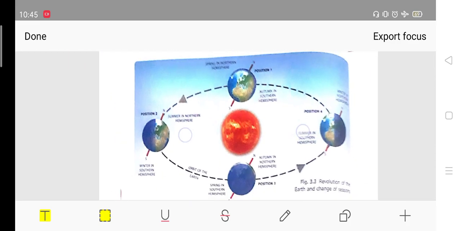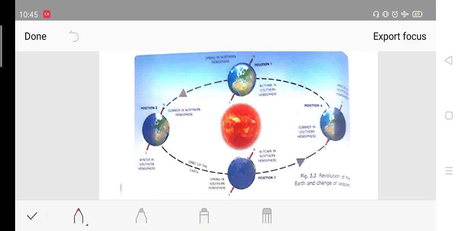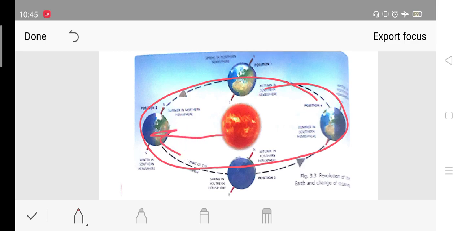Okay, so see, this is the picture, and I will upload a video where I will try and explain how the sun is in the center and the earth is revolving around the sun. Now see, this is the figure. See, this is oval. What did we study? That the orbit is oval in shape. Do you see the oval shape here? And see, this is far away from the sun.